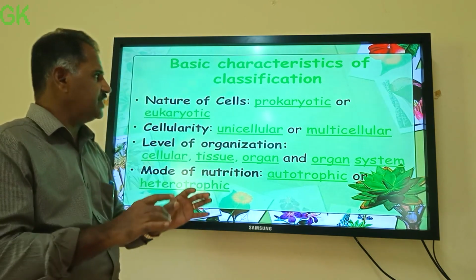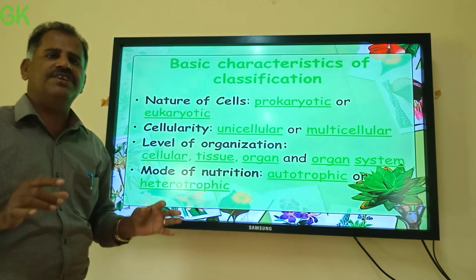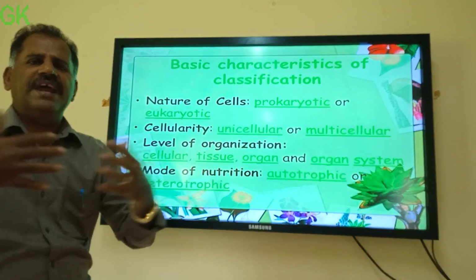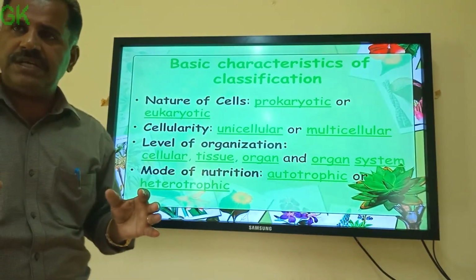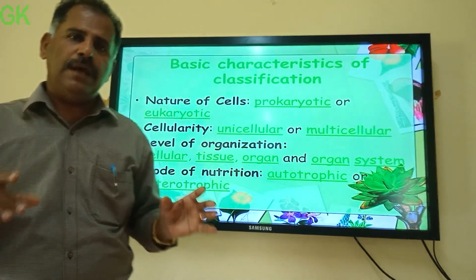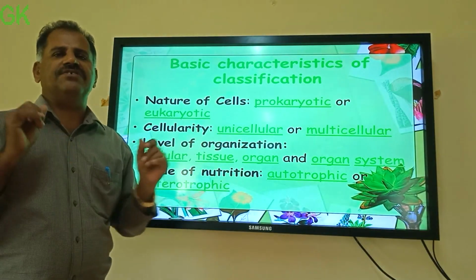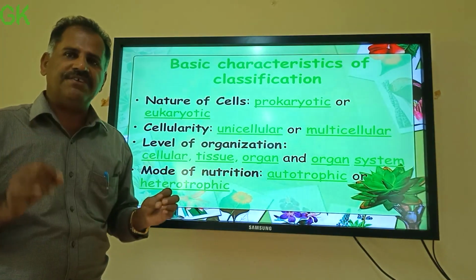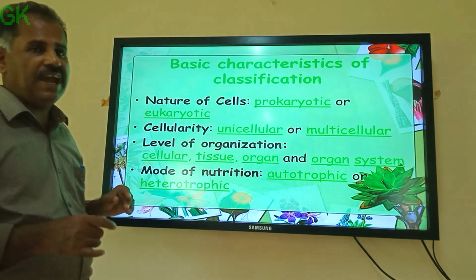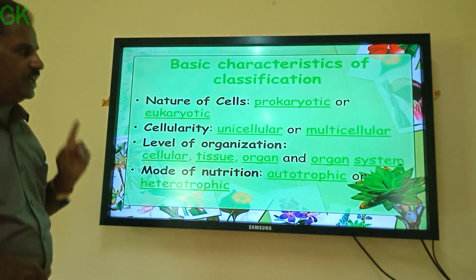So for classification, we should always consider certain basic characteristics. What are the basic characteristics? Here are some of the basic characteristics which we consider for classification.